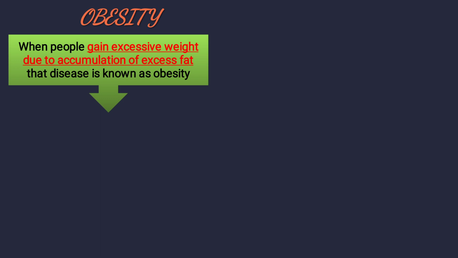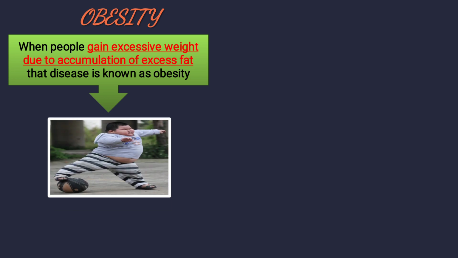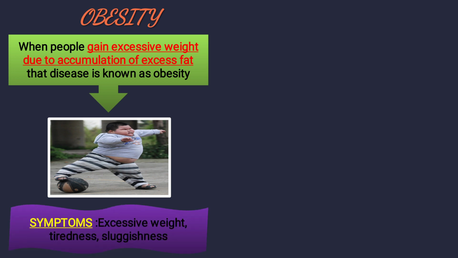So one by one we will discuss, starting with obesity. When people gain excessive weight due to accumulation of excess fat, that disease is known as obesity. See the boy, excess fat is stored in the body. This disease is called obesity. Symptoms: how will we know the person has obesity? Excessive weight will be there, tiredness and sluggishness will be there. Sluggishness means we will not be able to do work, we will feel very low and slow compared to normal people in doing work, the laziness you say.